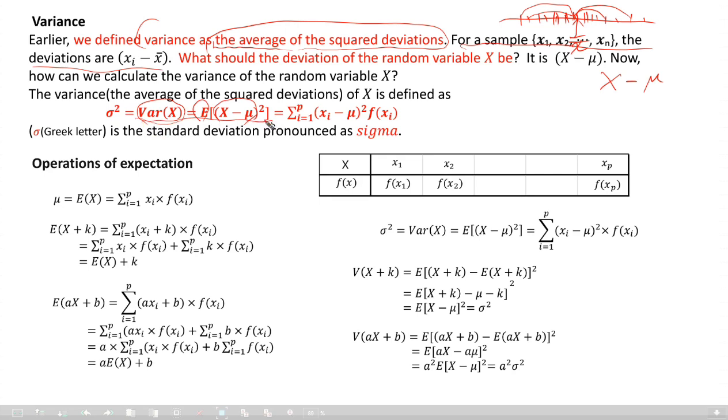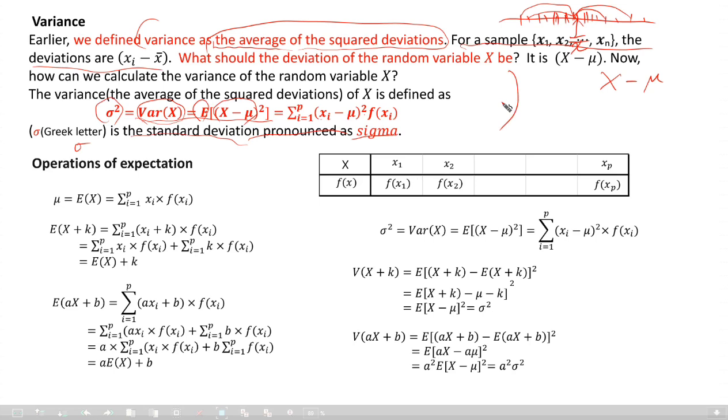For the discrete case, random variable x takes x1 up to xp, so it is the sum of xi minus mu squared times its probability f of xi, because it is the discrete case. We denote it by sigma squared. Sigma is also a Greek letter, and the square root of variance is the standard deviation, pronounced sigma.